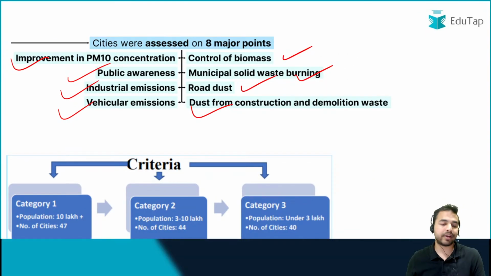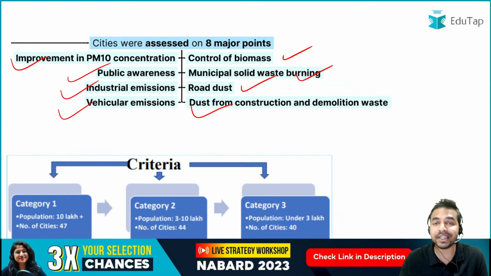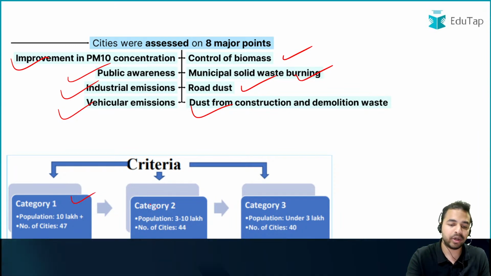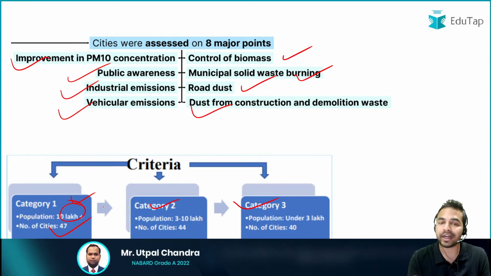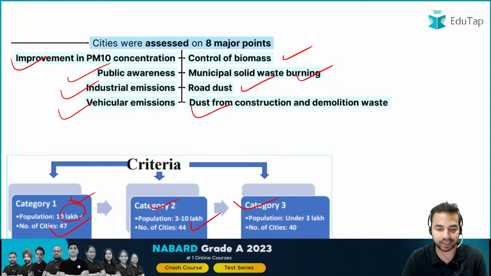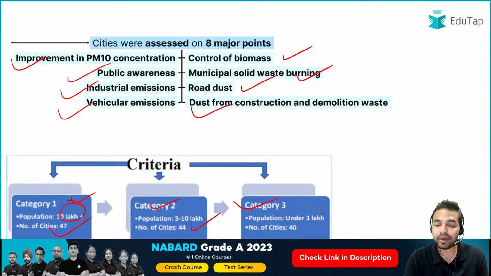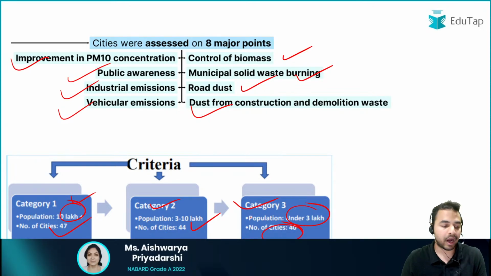Let me tell you, my dear friends, that there a criteria is also being used for the assessment of these cities. These cities have been divided across three categories: category 1, 2, and category 3. The category 1 is those cities which are having the population of 10 lakh plus, that is more than 10 lakh, and such kind of cities are total 47. When I talk about the category 2, they are those cities which are having the population between 3 to 10 lakhs, and there were total number of 44 such cities. The category 3, the population of those cities which is under 3 lakh, which is less than 3 lakh, and the total number of cities are total 40 under this particular part.